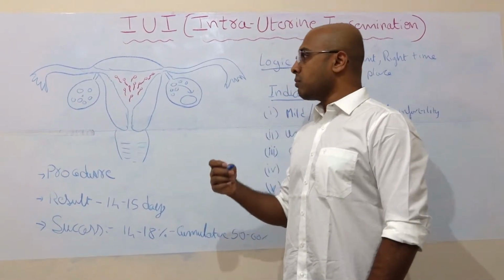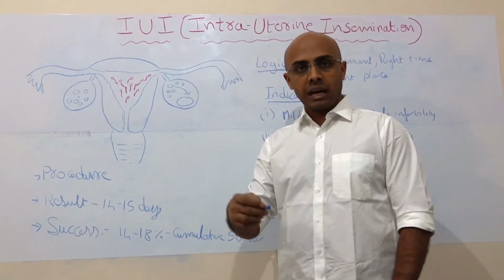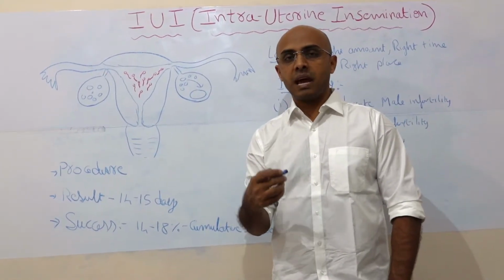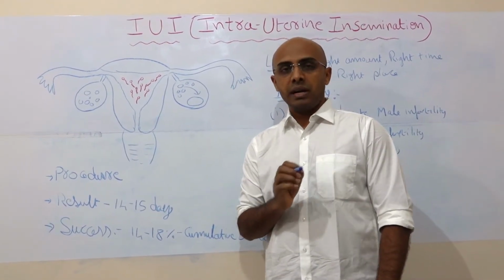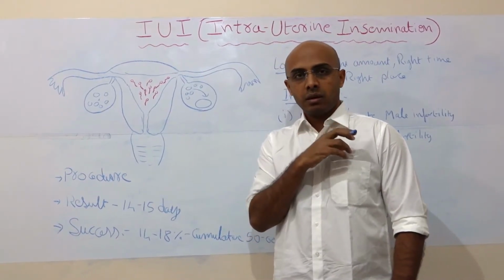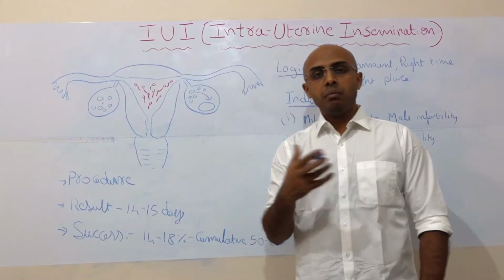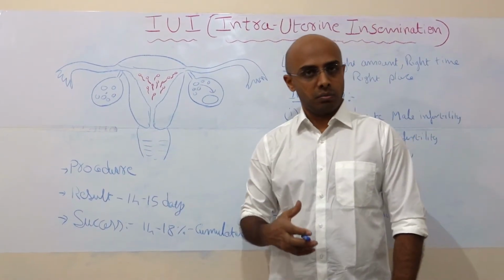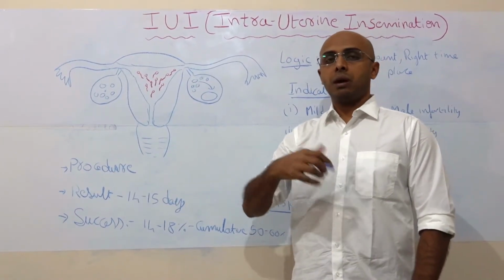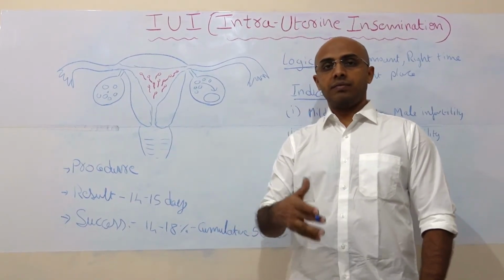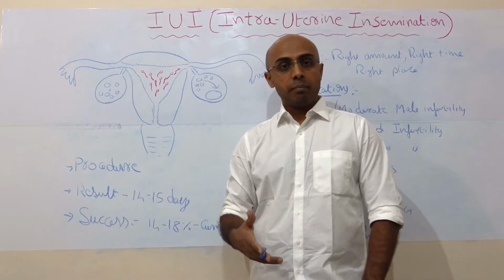The husband has to give the sample. He can collect it at home, but then he has to bring the sample at body temperature, keeping it in his pocket, and bring it within 30 to 45 minutes. Or, better, he can collect the sample at the center, where we have a separate facility.